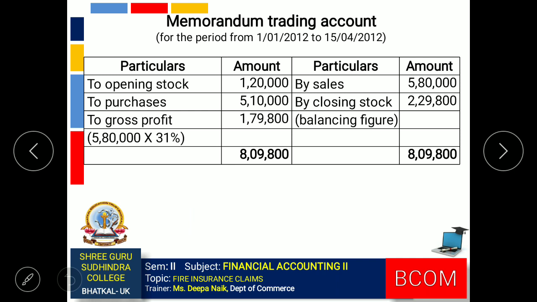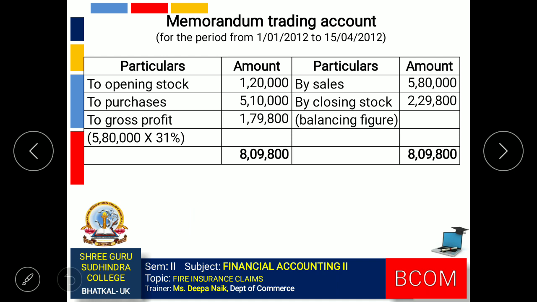Starting with the memorandum trading account, same as the previous ones, for the period from 1st January 2012 to 15th April 2012, we make all the entries using the rate of gross profit. We get the gross profit amount 1,79,800. So the closing stock over here is 2,29,800.